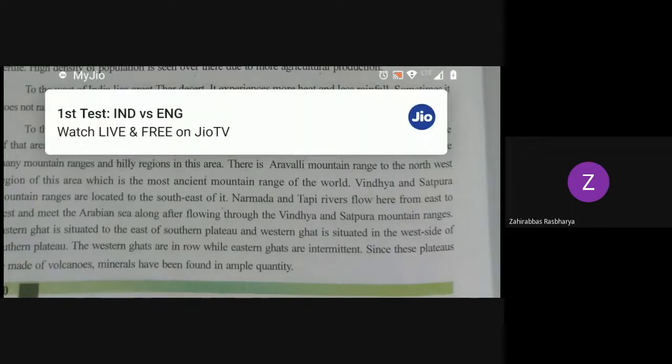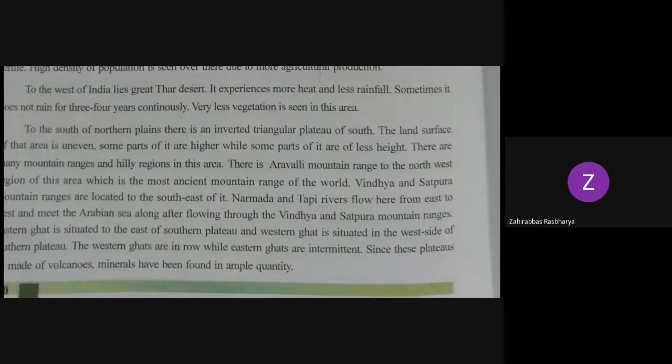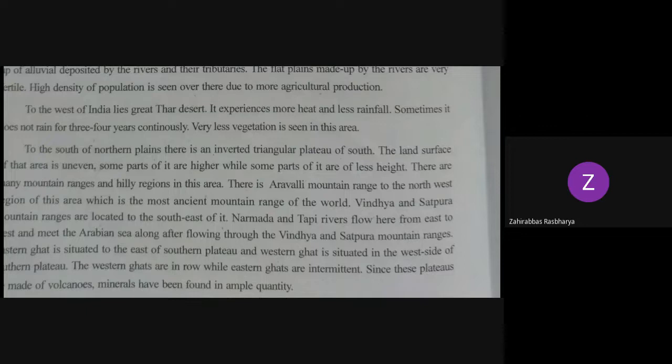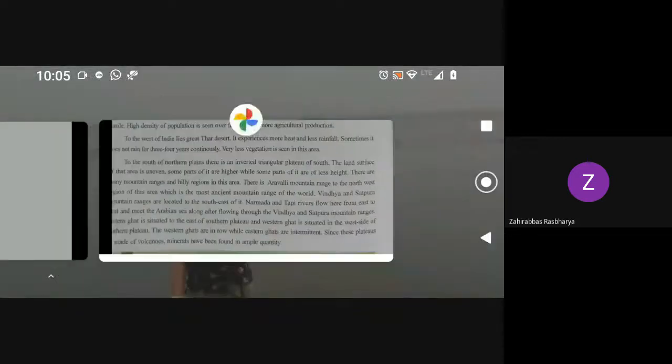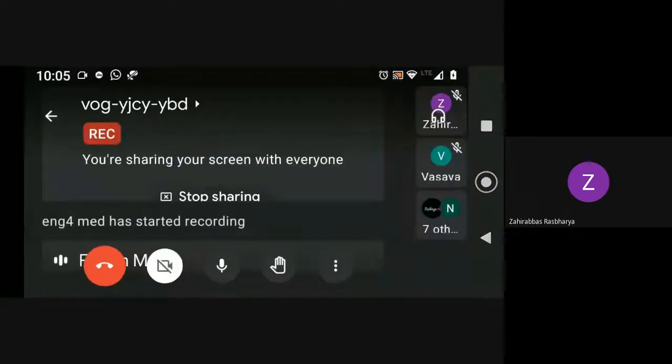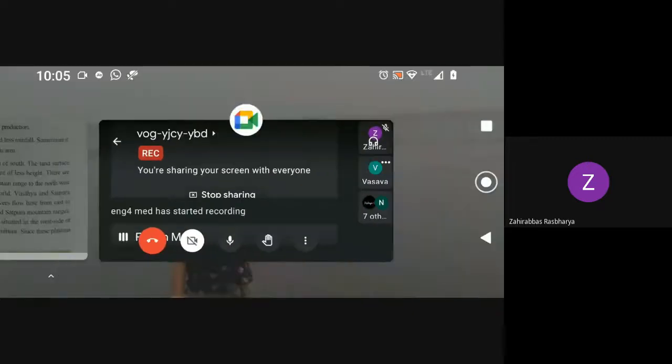There it does not rain for 3-4 years continuously, right? Very little vegetation is seen in this area because there is less rainfall. So that is why the population is also very less in that area.